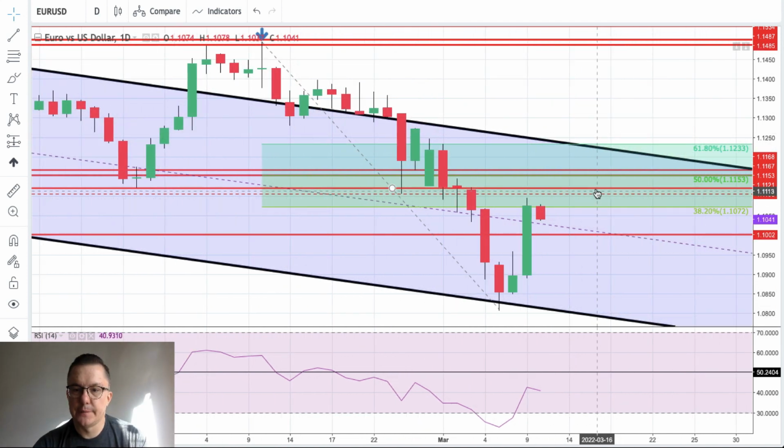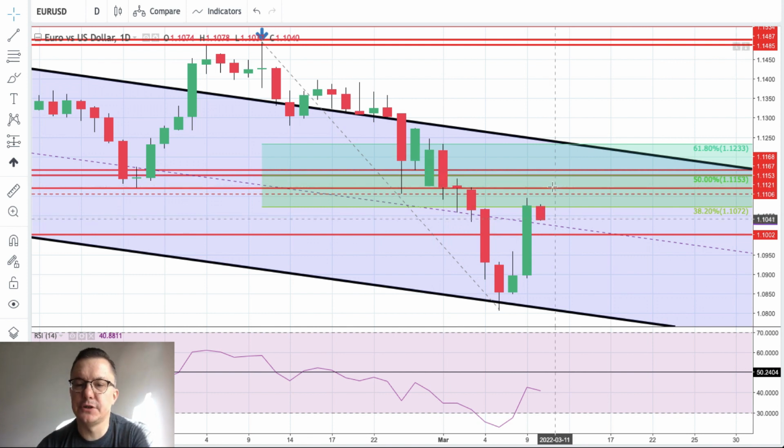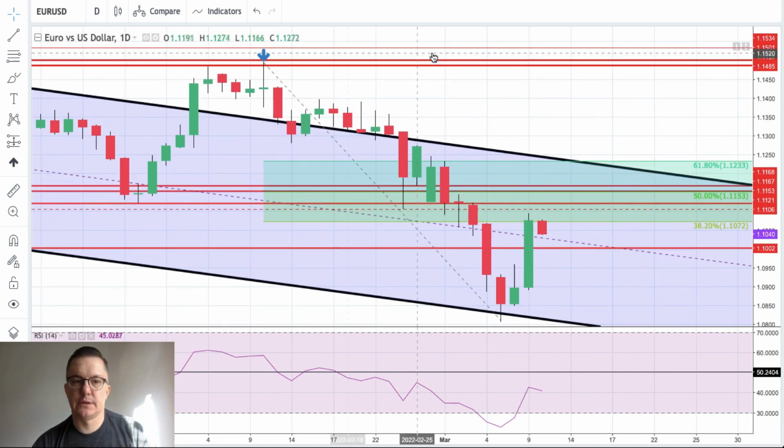We are approaching the key short-term technical resistance and supply zone, 1.1122 to 1.1164. This is the zone. In between there is a 50% Fibonacci retracement at 1.1153, so that's an interesting level as well. However, if the ECB hikes the rates, those levels will be broken like no tomorrow. We will be out of the channel, I guess, and then the market will head towards 1.1485 by the end of the week. So please keep an eye on today's interest rate decision by the ECB.